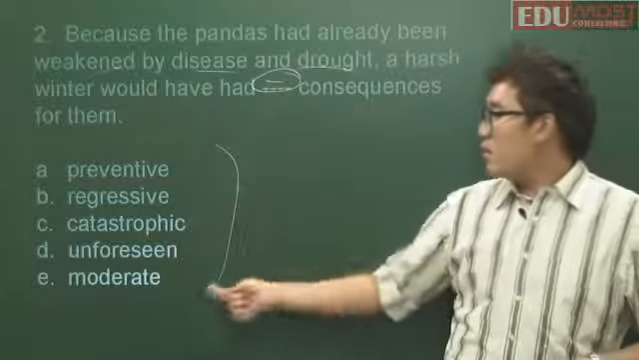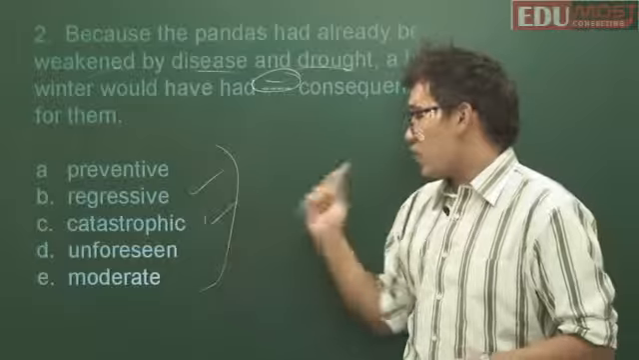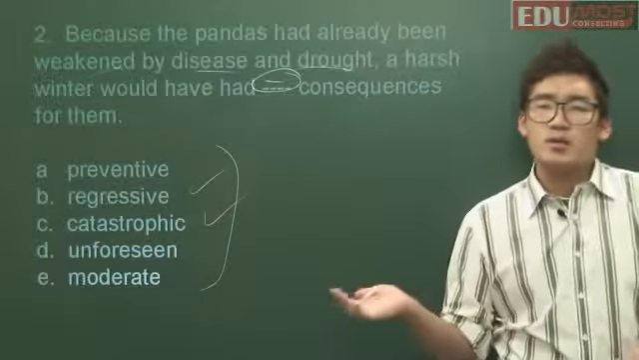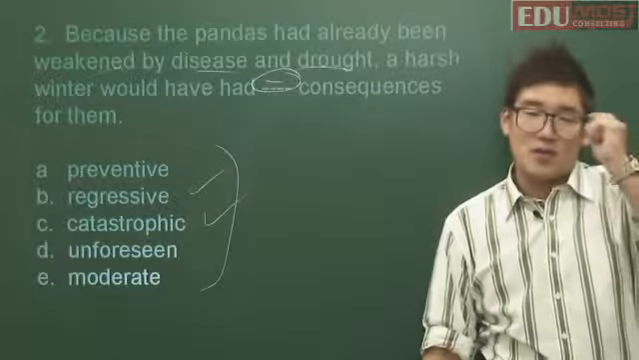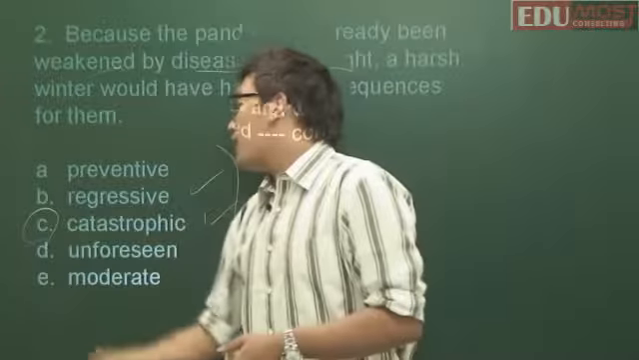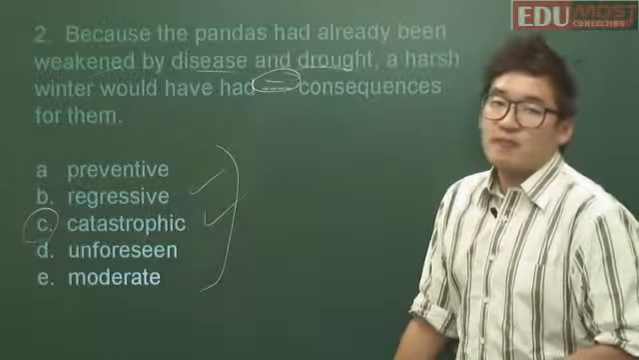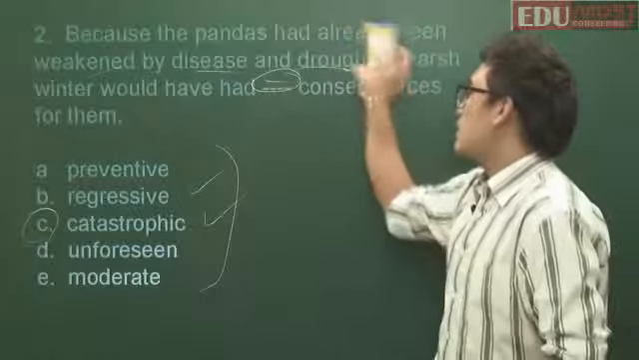So if you look down here, what words are negative? Well, regressive and catastrophic. Out of these, which one is going to make the best sense? Are they going to regress? Are they going to go backwards? Or are they going to be catastrophic, disastrous? They're going to be catastrophic, right? So if they've already had a bad disease and bad drought, then a harsh winter is going to have disastrous consequences for them, which is why C will be the best answer.